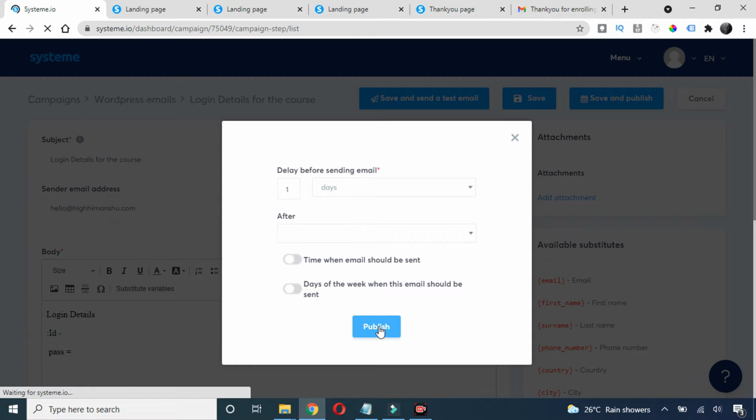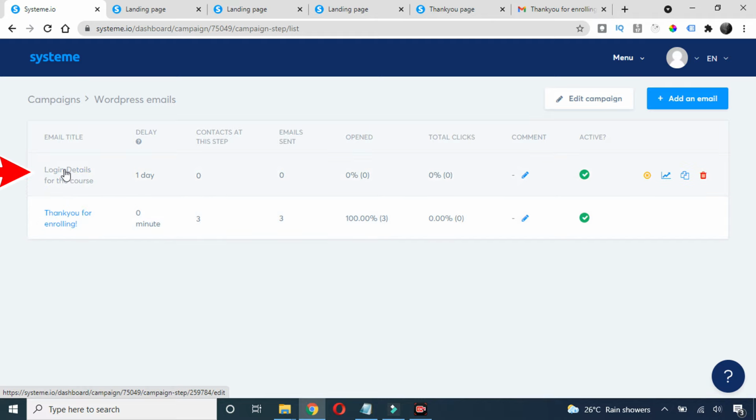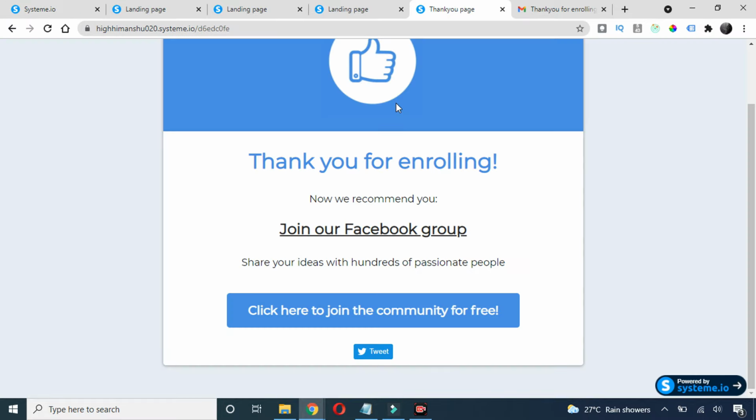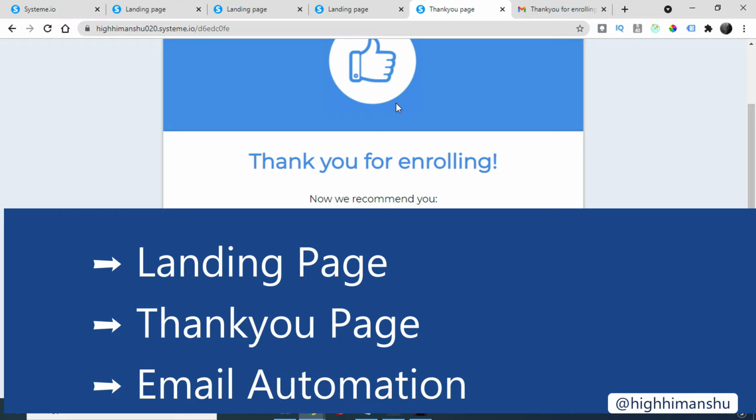So what does this mean? This email will be sent as soon as somebody subscribes to the form, and this email will be sent after a day. So like that you can create a 4 or 5 email sequence and send them at a regular interval. And also we can create a marketing automation, like we can do proper A/B testing through our email automation. I will show you that as well in the later part of the video. So yeah, we have successfully created our landing page, thank you page, and added an email autoresponder along with that.